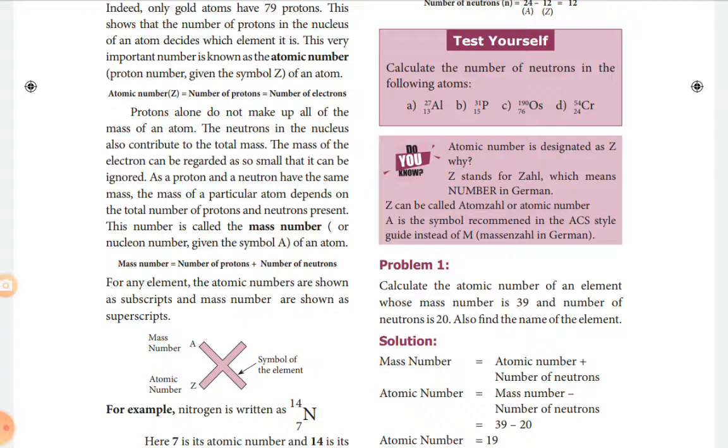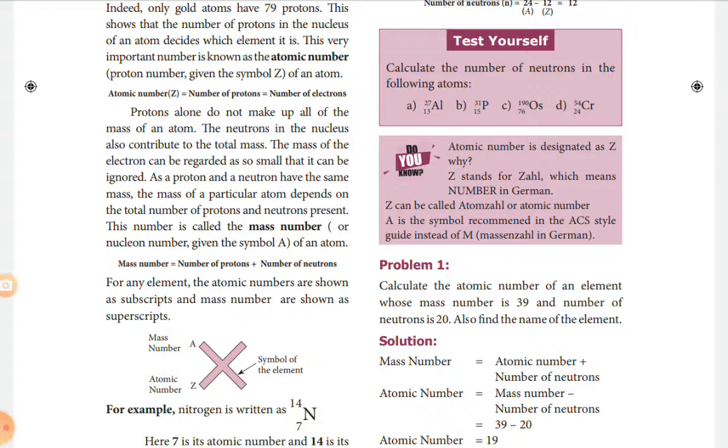What are the particles present in the nucleus of an atom? The nucleus of an atom constitutes protons and neutrons. That's why we can say the nucleons, the protons and neutrons, are the important particles for the mass of the atom. So this is called the mass number.